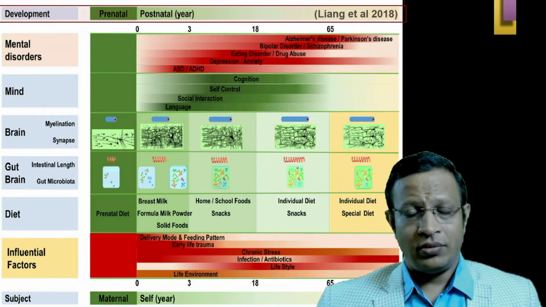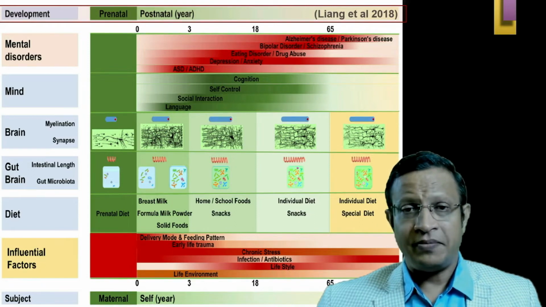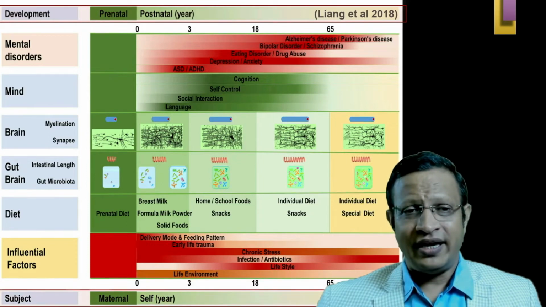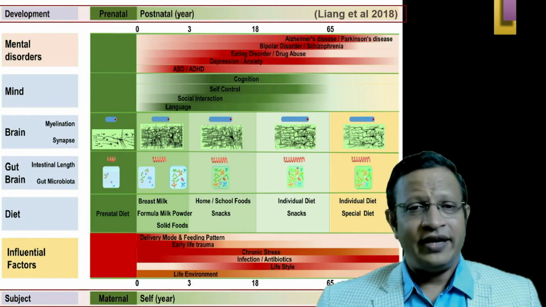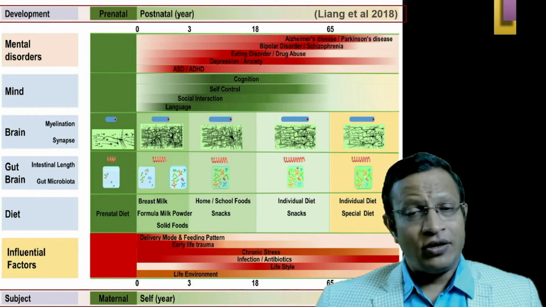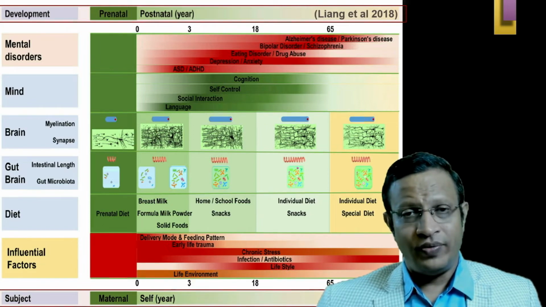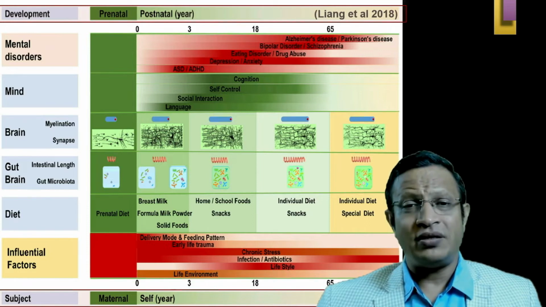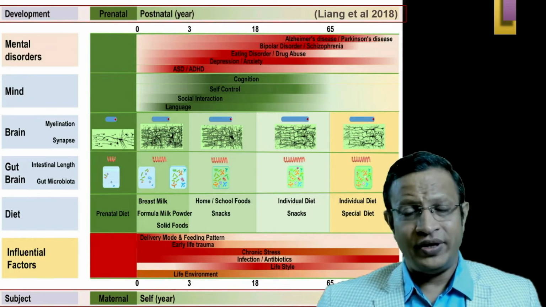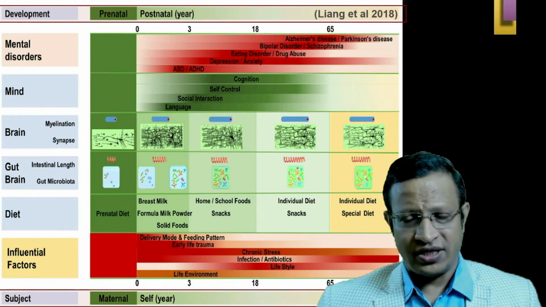This is during the prenatal period. During the postnatal period, it is through the delivery, breastfeeding, and also diet. If you look at the bottom, the contribution is from the mother initially, later the food we take, and also the environmental toxins and the food we take from the environment, which also play a role in the development of microbiota.